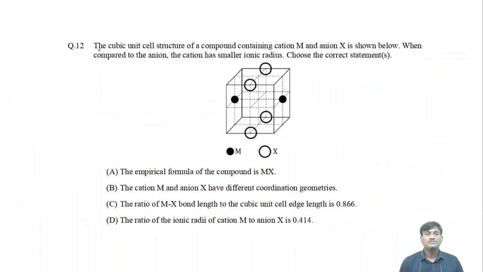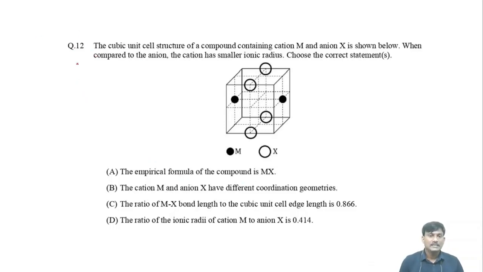Question number 12. The cubic unit cell structure of a compound containing cation M and anion X is shown below. When compared to the anion, the cation has smaller ionic radius. Choose the correct statement. Okay, first one, the empirical formula of the compound is MX.